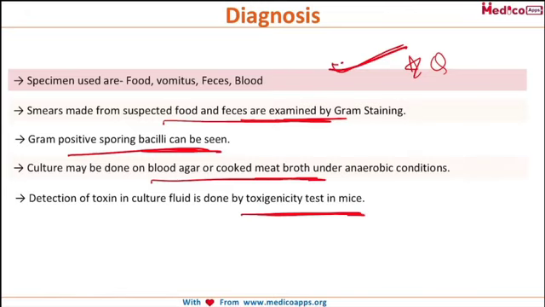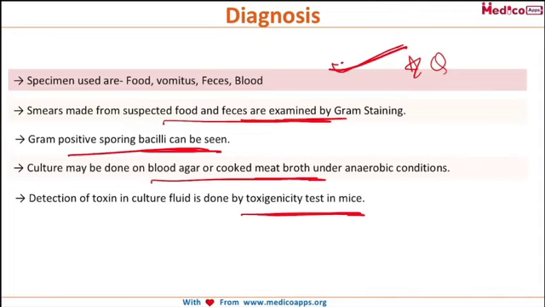So I hope you have understood this lecture on food poisoning, where I started with the basics of food poisoning, that it's due to the contamination of the food or drink, which can occur due to microorganisms or bacterial toxins. Then we discussed the three types: the infective, toxic, and the intermediate.